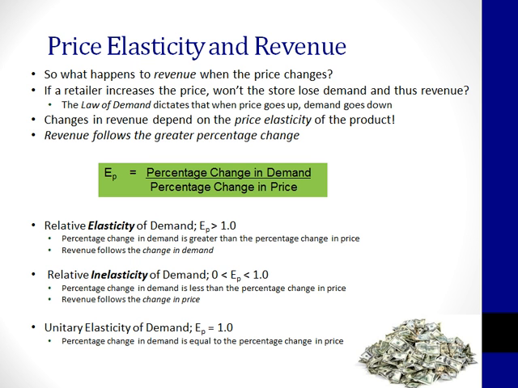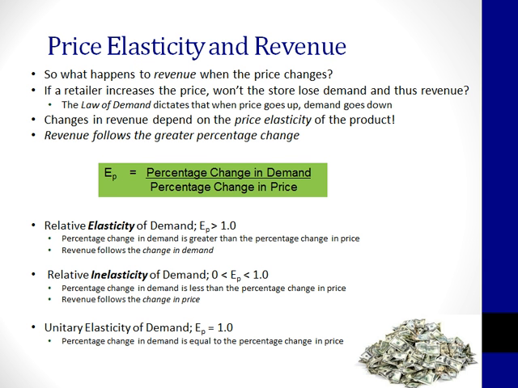So for relatively elastic items, those luxuries, the percentage change in demand is greater than the percentage change in price, and revenue will follow the change in demand. So when we increase the price of our Rolex watches, the percentage decrease in demand is greater than the percentage increase in price. Therefore, revenue will follow the greater percent change, which is the decrease in demand, and revenue will go down. Remember that Rolex watches are considered luxuries. Consumers won't usually tolerate an increase in price for a luxury item because they can simply do without them.